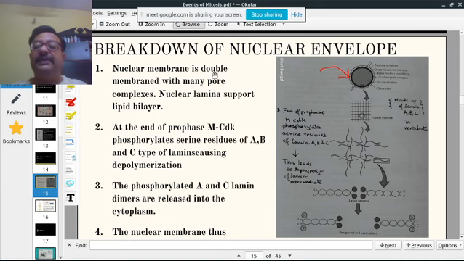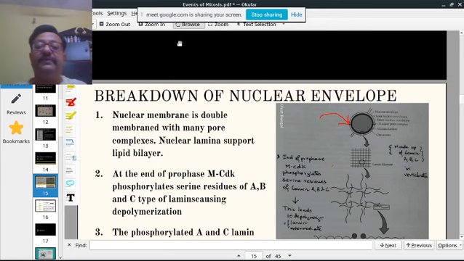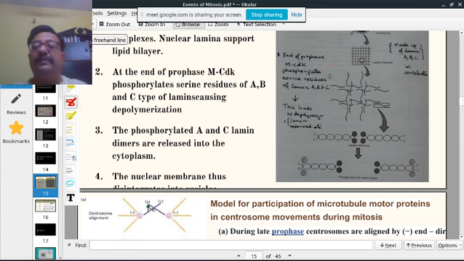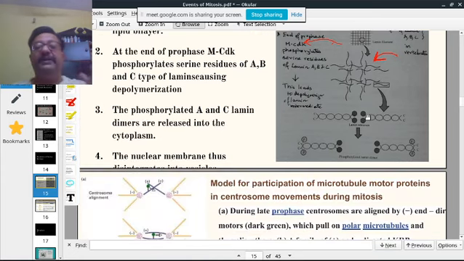What happens is that it has got lamins. These lamins, by the action of a cyclin CDK complex known as the M-CDK, get phosphorylated, and you see this net-like structure here, they break down, and the nuclear envelope disappears.